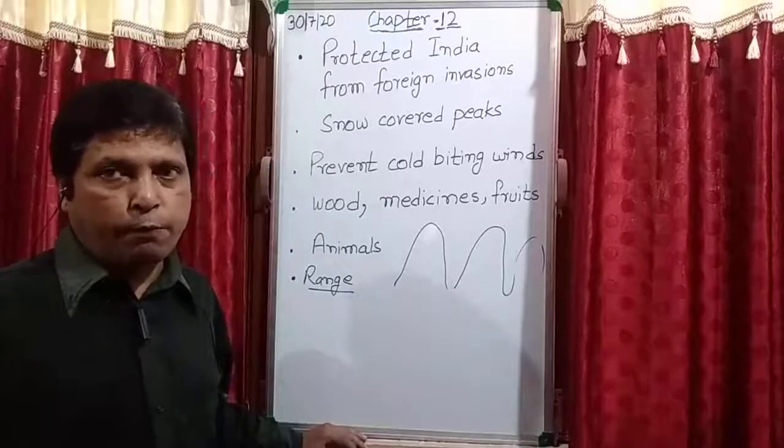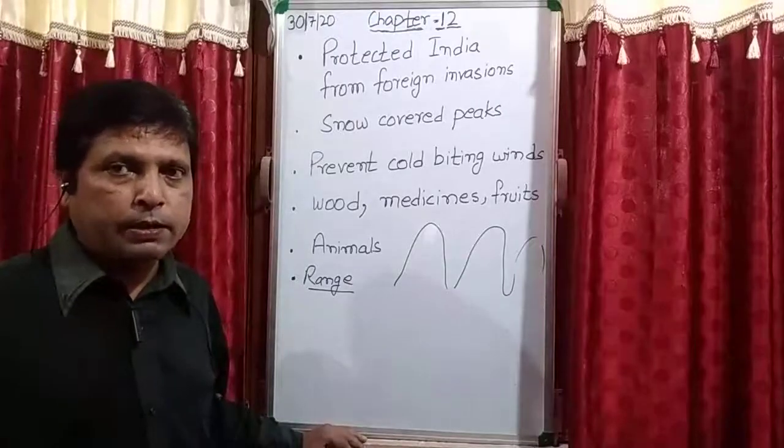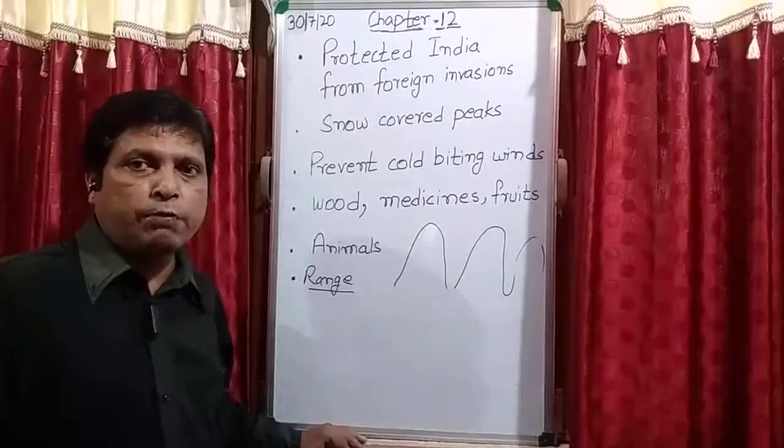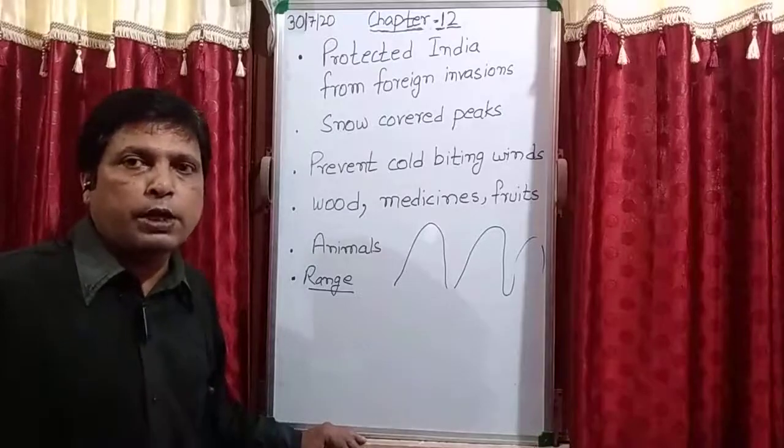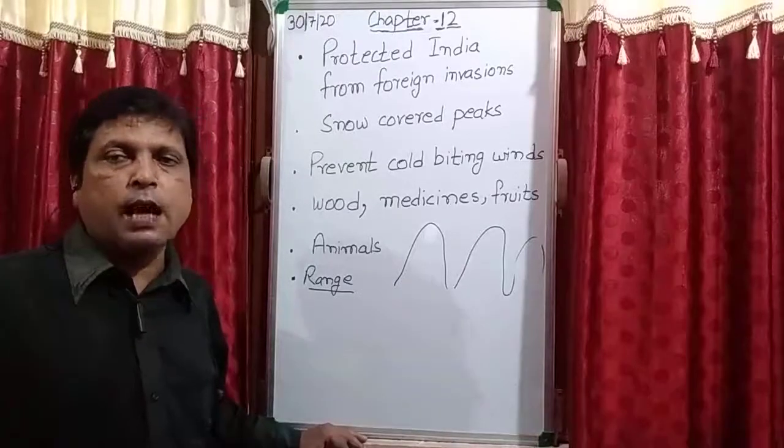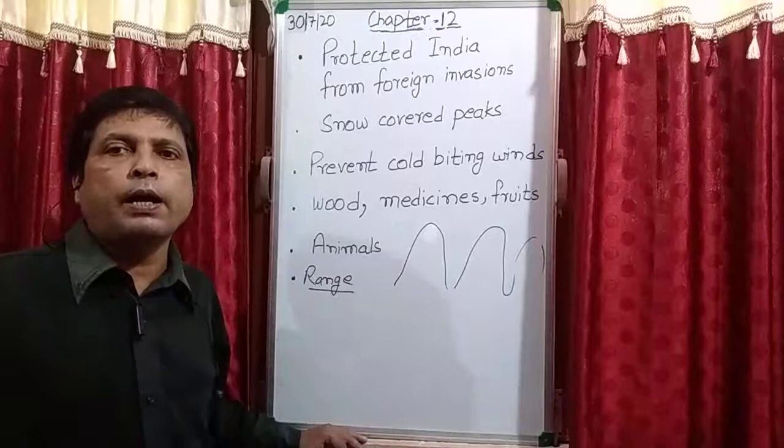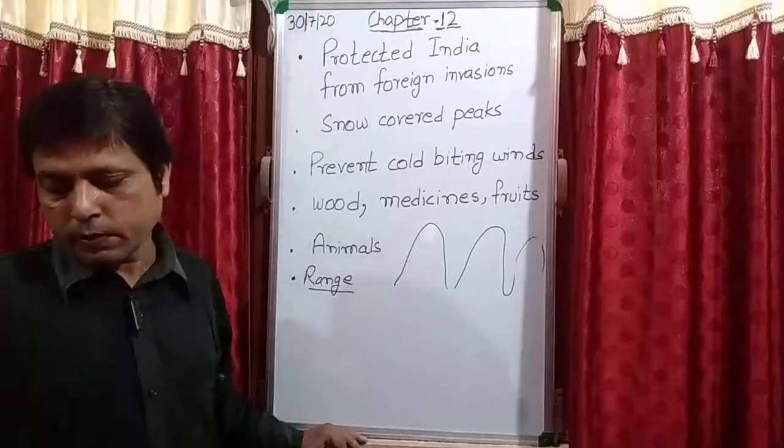This farming is very famous, that is terrace farming, in the Shivalik range, the outermost Himalayas range.